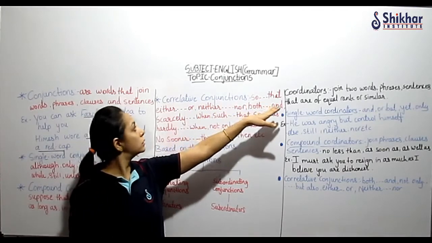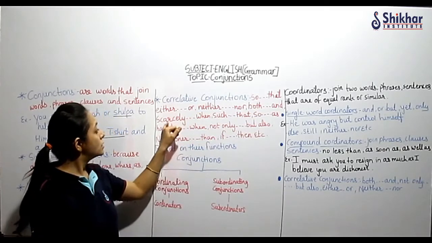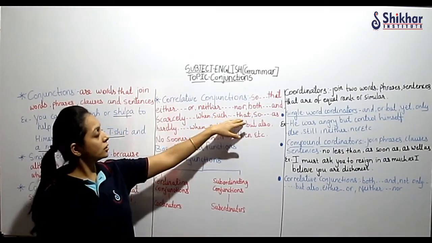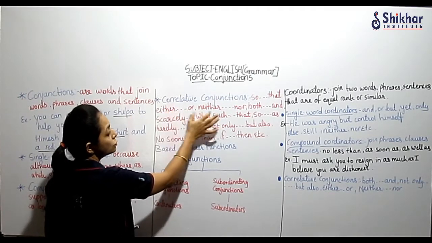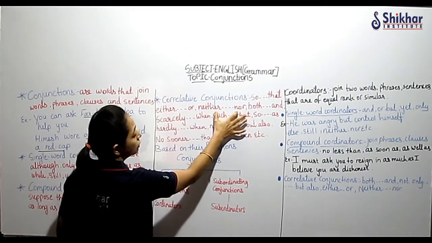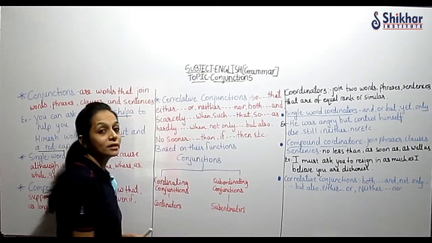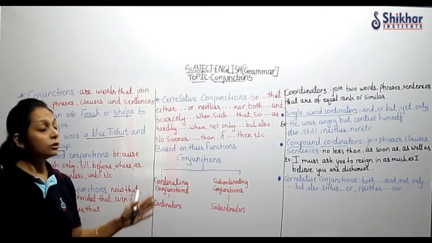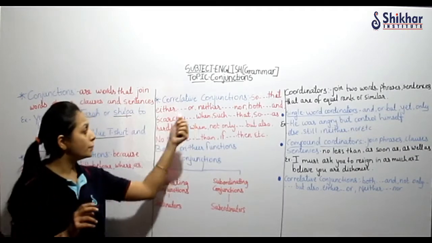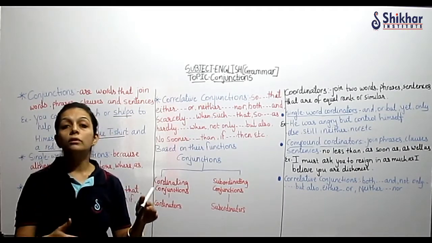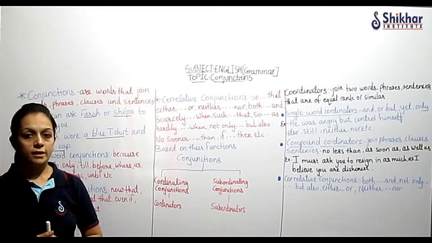Example, so that, either or, neither nor, both and, scarcely when, such that. So what is the meaning of this? Means these two words are used in pair: either or, neither nor, both and, such that, so as. So they are used always in a pair, when the sentences or clauses are of equal importance, and they are placed normally before the words they are correlating. वो words के पहले उसको place किया जाता है.